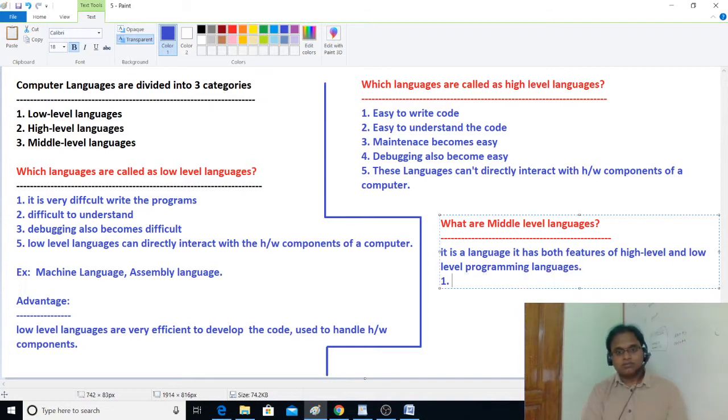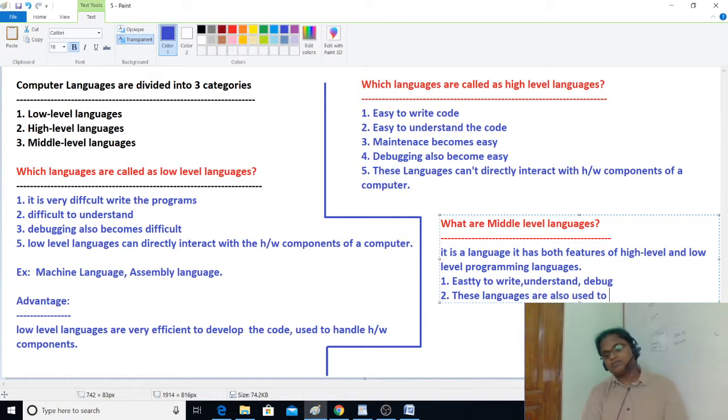First, easy to write, understand, debug. Second, these languages are also used to directly interact with or directly manage hardware components of a computer.